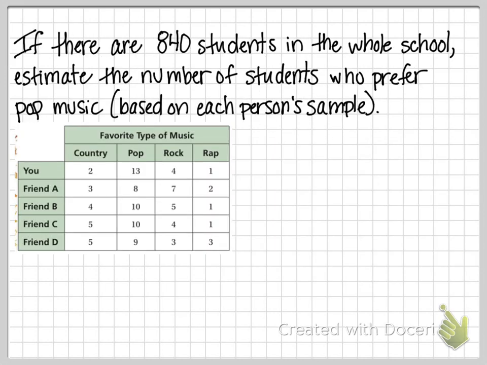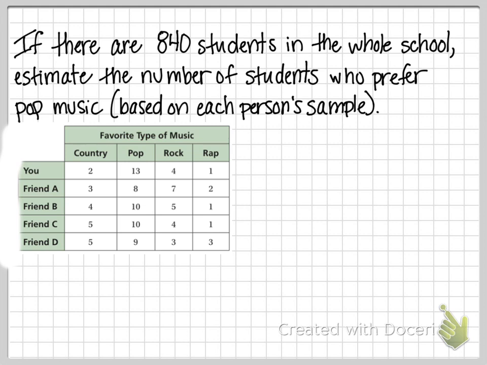So here's what it's going to ask us. I just copied this chart again on the next page so that we could see it better. Okay, if there are 840 students in the whole school, estimate the number of students who prefer pop music. All right, so we're going to look at each person's sample rather than at the total to figure this out.